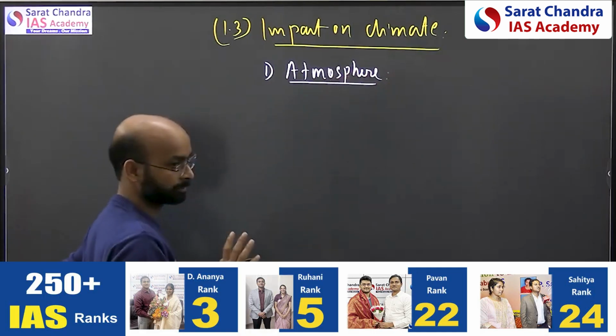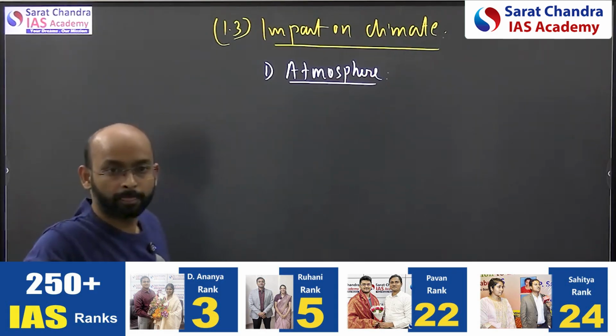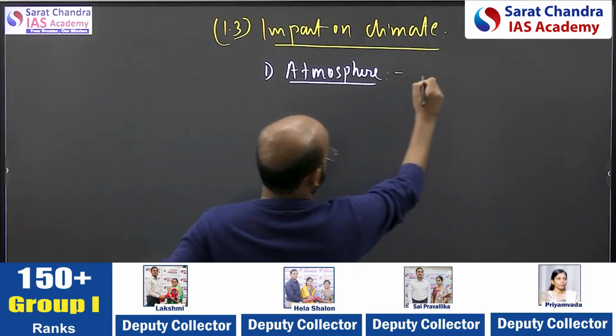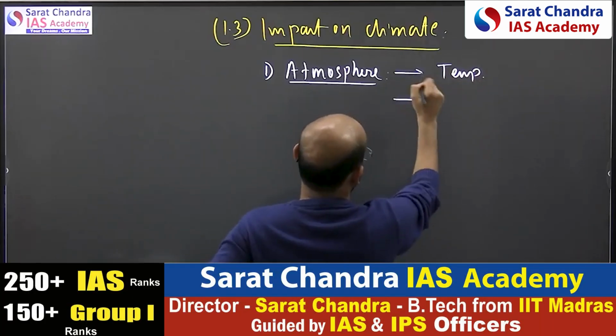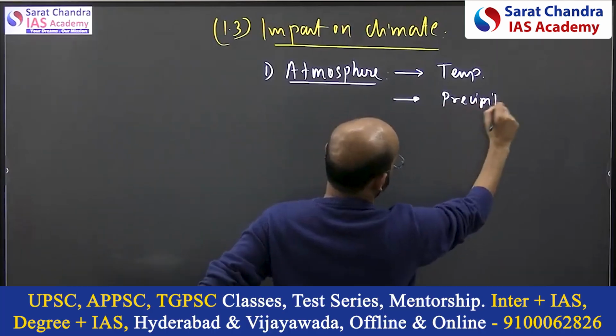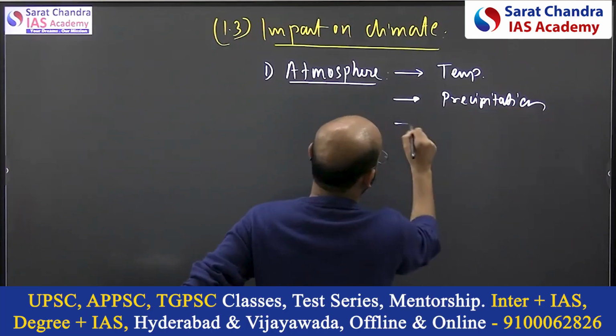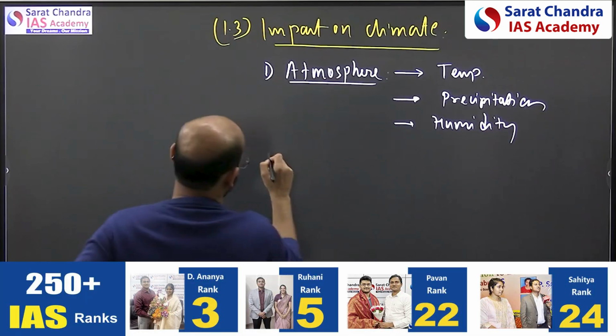Atmosphere makes our climate. Now how do you divide the atmosphere, tell me? Temperature. Yes. Precipitation. Yes. Humidity. Right? Simple. One or two points is enough.